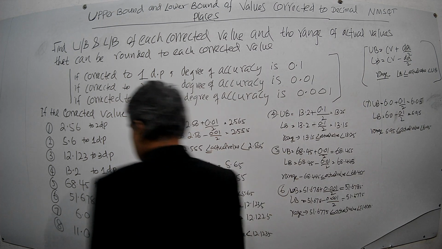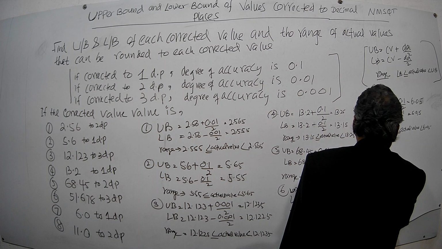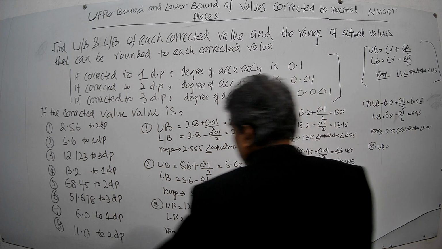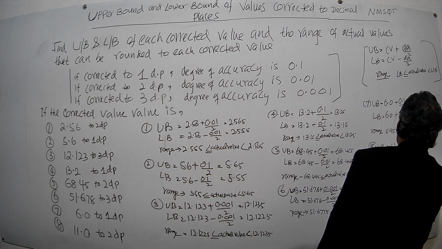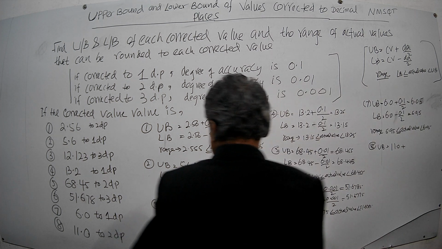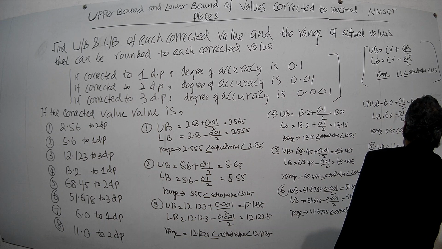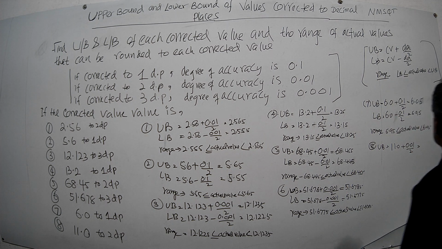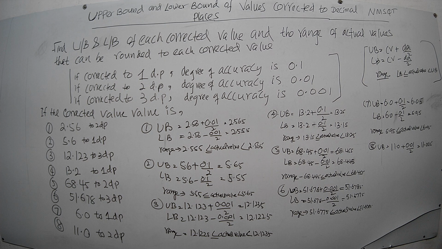That is that one. Then the next one, 11.0, the eighth one. Upper bound equals corrected value plus degree of accuracy over 2. 11 is the corrected value. Then plus degree of accuracy, as this number has to be corrected to 2 decimal places, the degree of accuracy is 0.01. 0.01 divided by 2 is 0.005. After adding, the answer will be 11.005. So that is the upper bound.